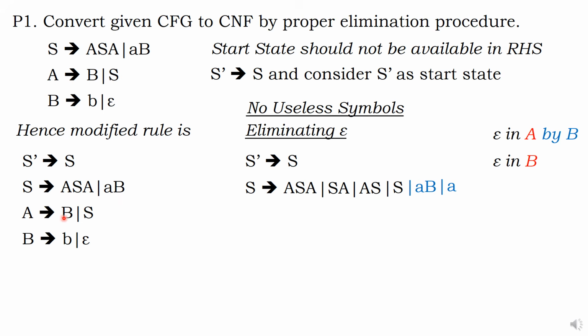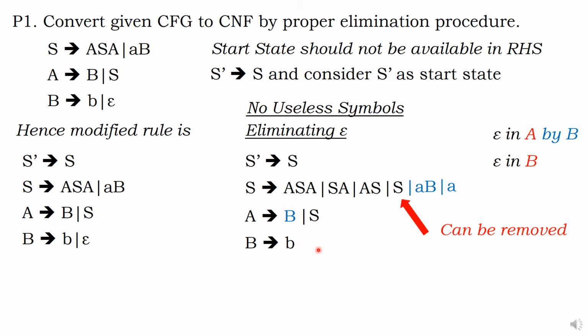Next, A gives B. In the place of B, if you put epsilon, then there is no use because it will be an empty term. Okay, remember. And S is as it is. Now you can remove this epsilon. All problems solved. So, epsilon production I have removed. Please remember that.